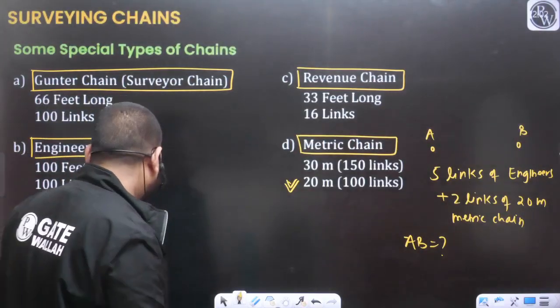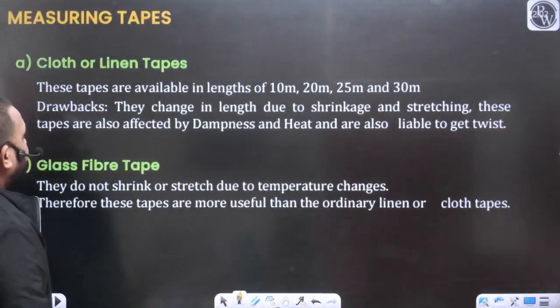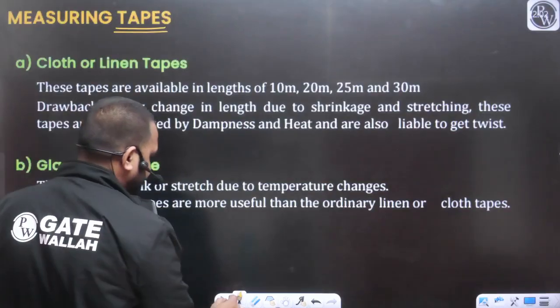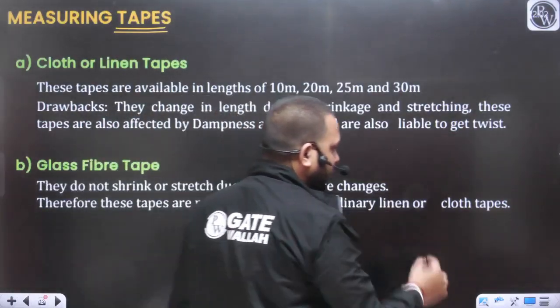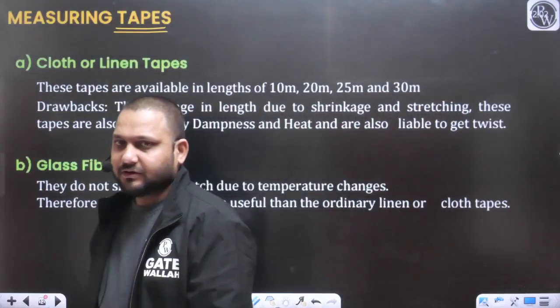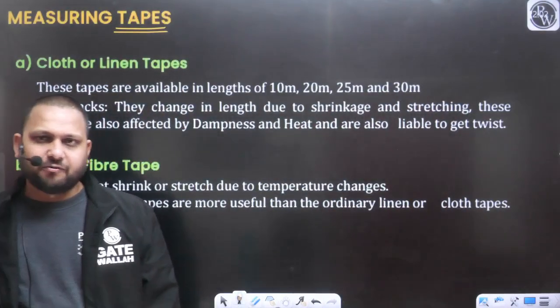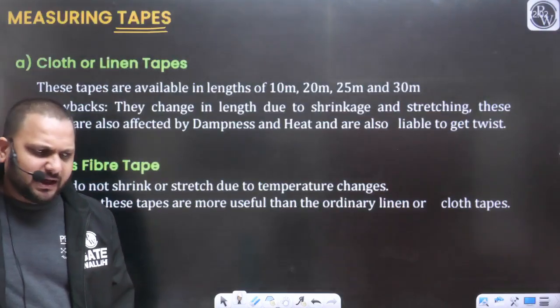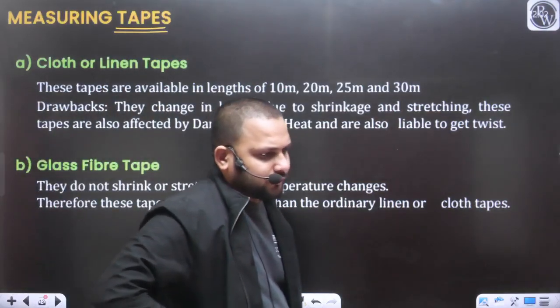So these are the different types of chain we can use. We can also use tape for the measurement of the horizontal distance. So there are various types of tapes also.